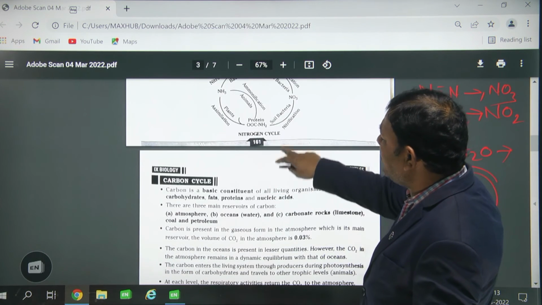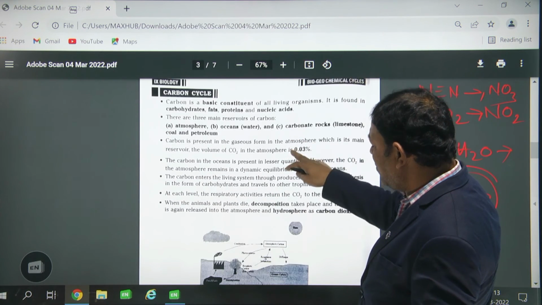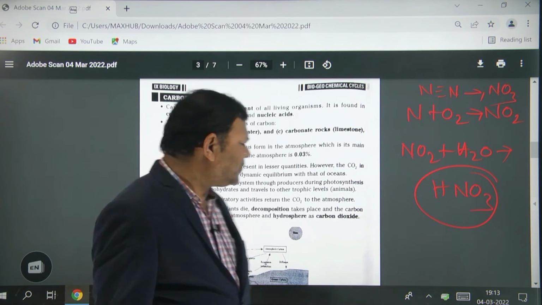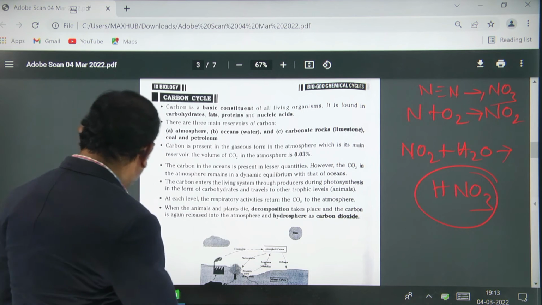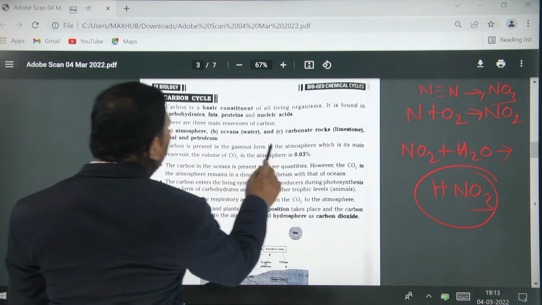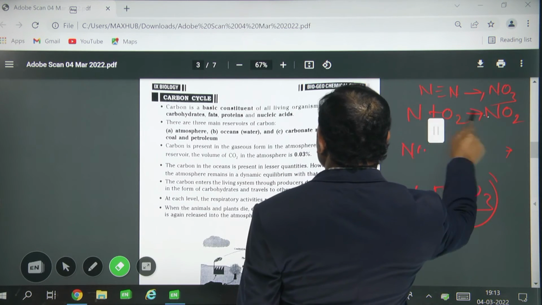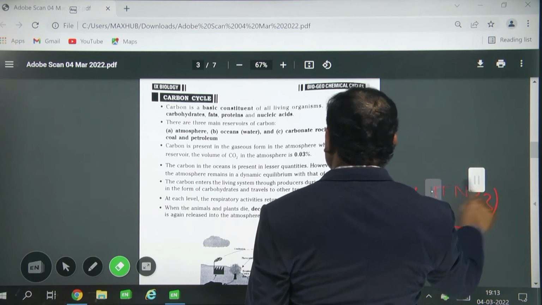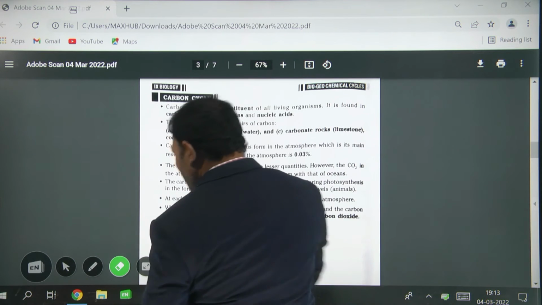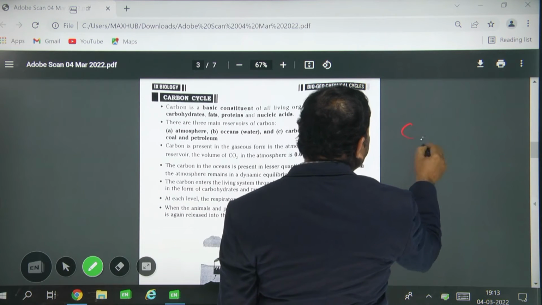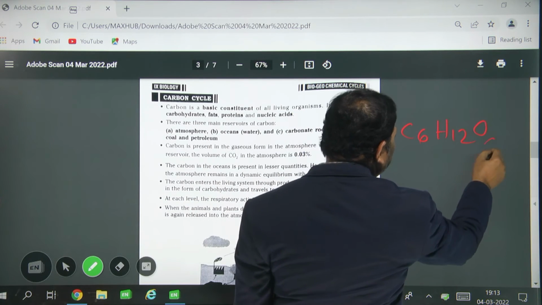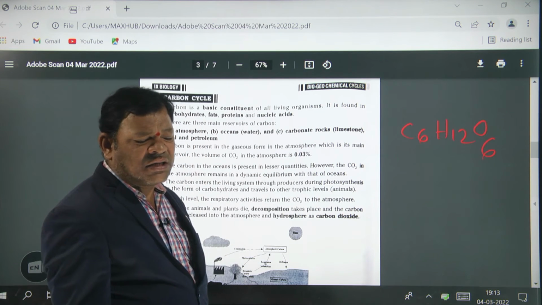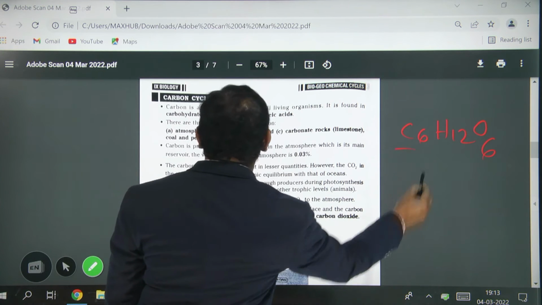Okay, next one is the carbon cycle. What is the carbon cycle? Do you know carbon? In this carbon cycle, carbon is the basic constituent of all living organisms. It is found in most carbohydrates. For example, every day you are eating C6H12O6, this is glucose, this is carbohydrate, starch, what we are eating. That is carbon.